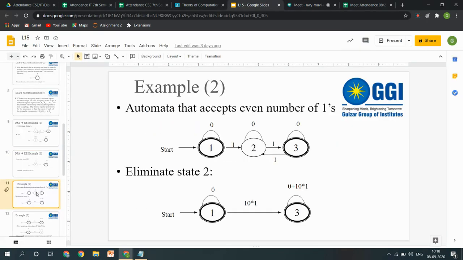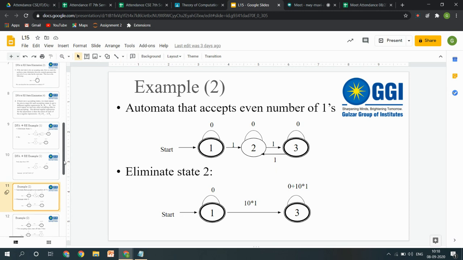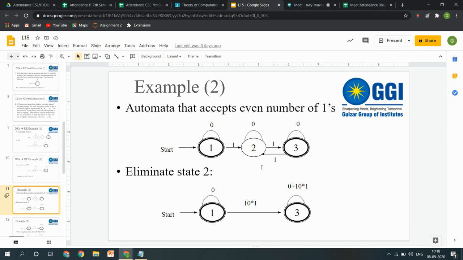Please try to solve a regular expression for this thing. Okay, just wait a minute.